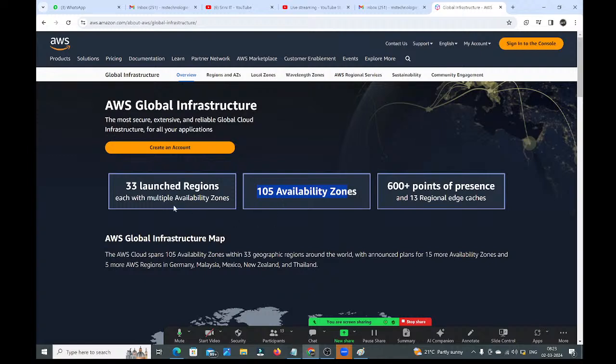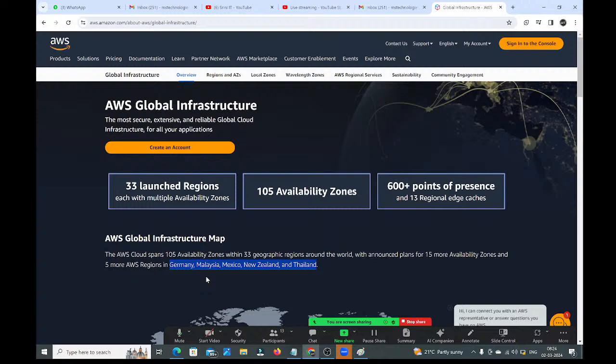Okay, observe carefully, guys. How many regions are there? 33 regions already launched. Overall, 105 availability zones are there. Each region with multiple availability zones, guys. And here they are telling, 5 more AWS regions are going to launch soon. One region in Germany, another in Malaysia, Mexico, New Zealand, and Thailand. So in these 5 places, 5 more new regions are going to come soon.